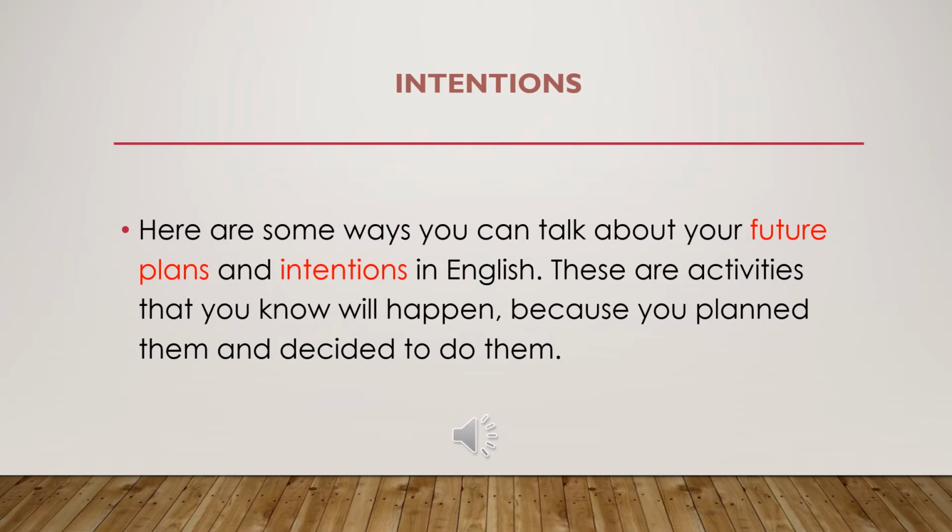So we use be going to talk about intentions in the future. Here are some ways you can talk about your future plans and intentions in English. These are activities that you know will happen because you planned them and decided to do them before.